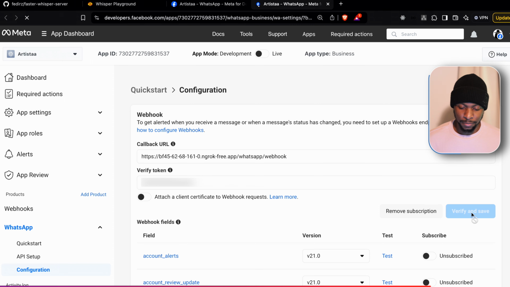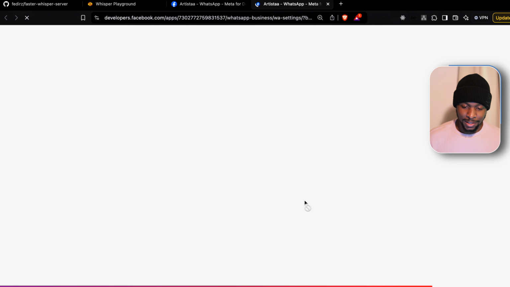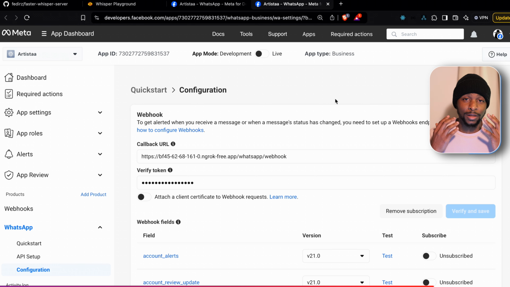Click on verify and save. Our webhook has been verified and we can start to interact with our WhatsApp chatbot.